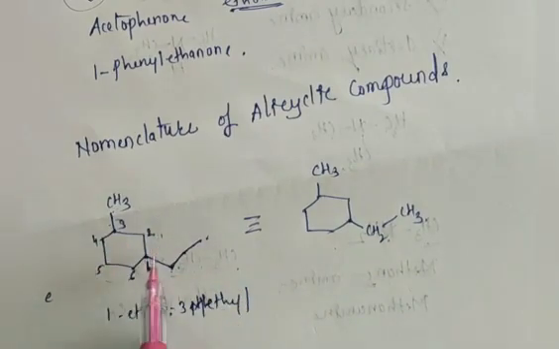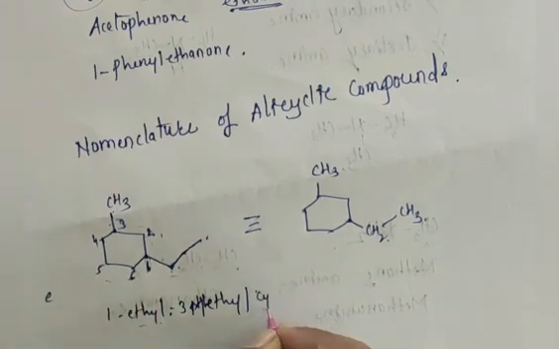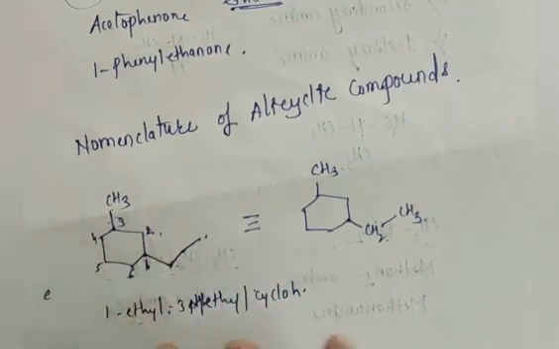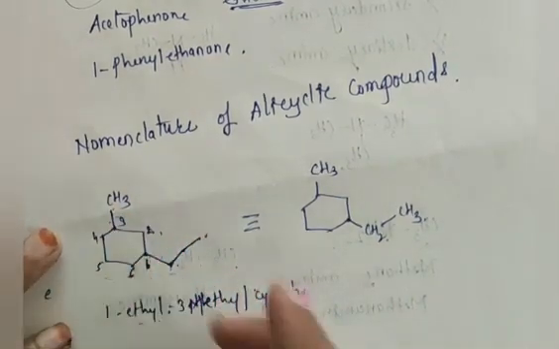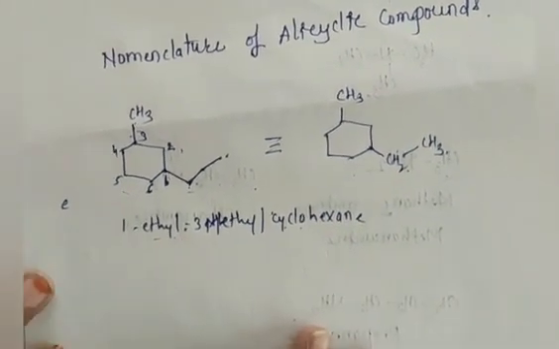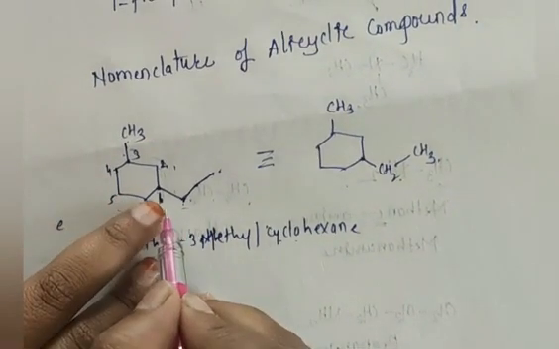So this is a cyclic ring structure. How many carbon atoms are present here? 6 carbon atoms, so hex. So cyclo, because it is cyclo. If it is not cyclo, we will directly write hexane, but it is cyclo, so we should use the word cyclo. Cyclohexane.